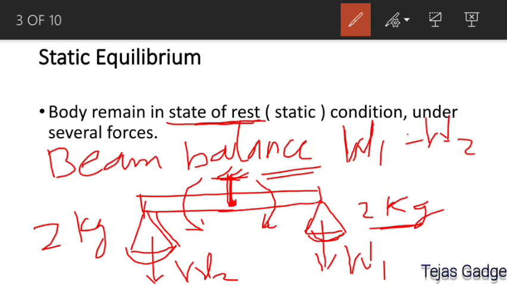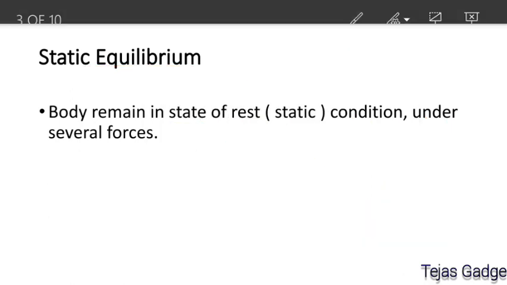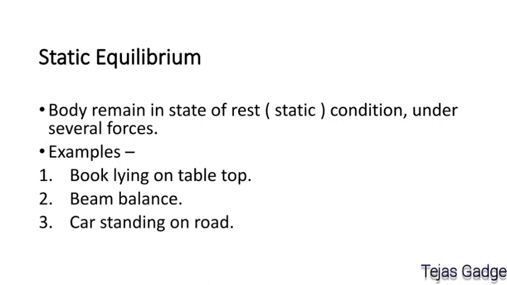Why? Because the clockwise moment applied by force W1 is balanced by the anti-clockwise moment applied by force W2, and W1 and W2 both are equal. That's why the beam balance remains in the static condition, and this is the case of static equilibrium. This case we are going to see further in detail under the principle of moments. These are the examples we have taken: book lying on table, beam balance, car standing on road. Okay.